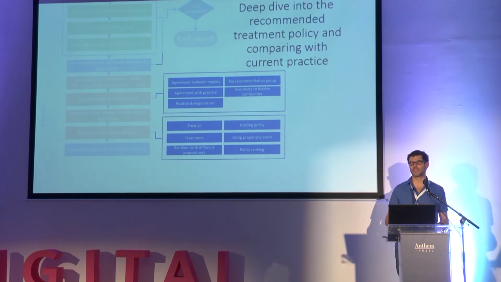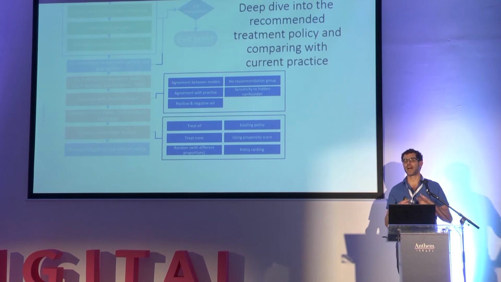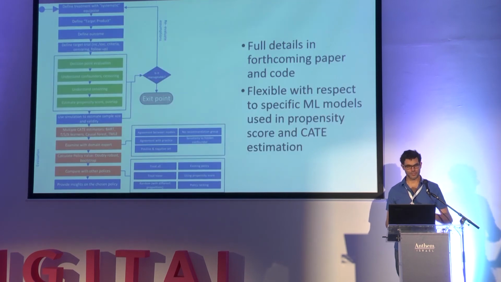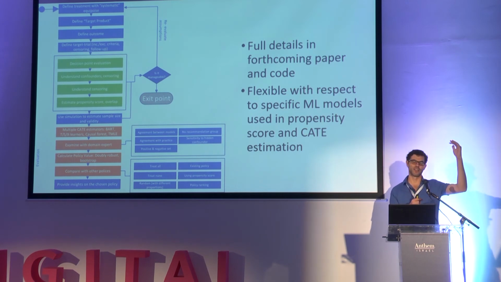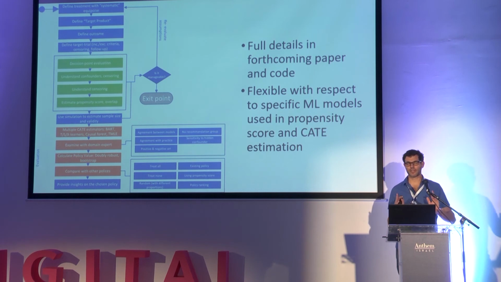So we have a recommendation model. It says this patient should get that, this patient should get that. How do we do sanity tests? There's a bunch of things you could do to increase your confidence that your computational models are doing no harm and hopefully doing some good. Full details will be in the forthcoming paper and code. Note that this is flexible with respect to the specific machine learning model you use to estimate the CATE. I had all these papers from recent years to estimate CATE; we're agnostic about that.